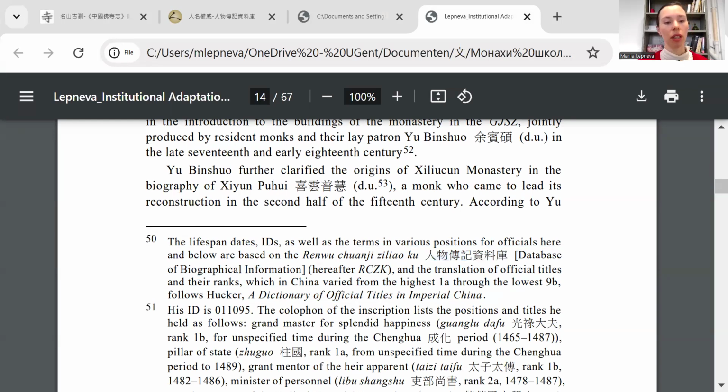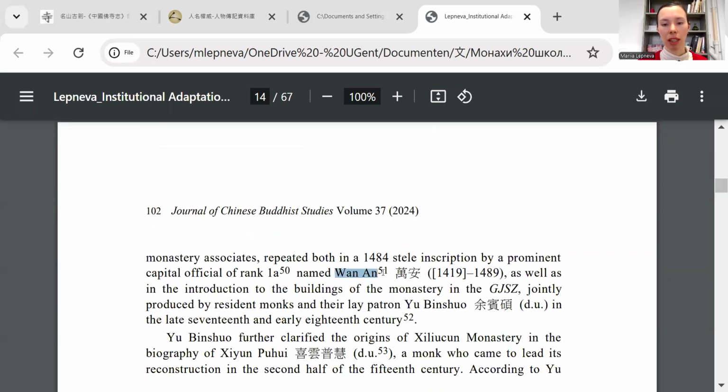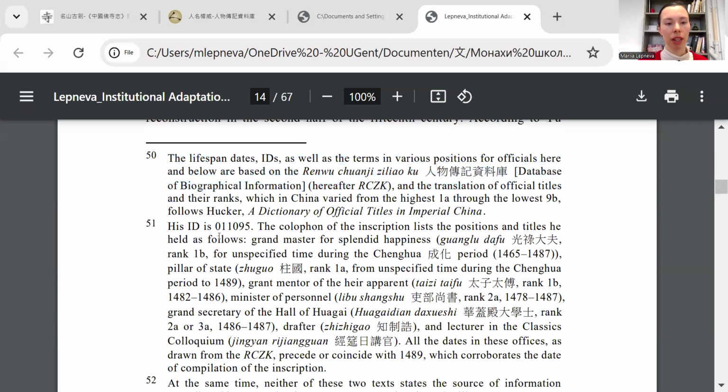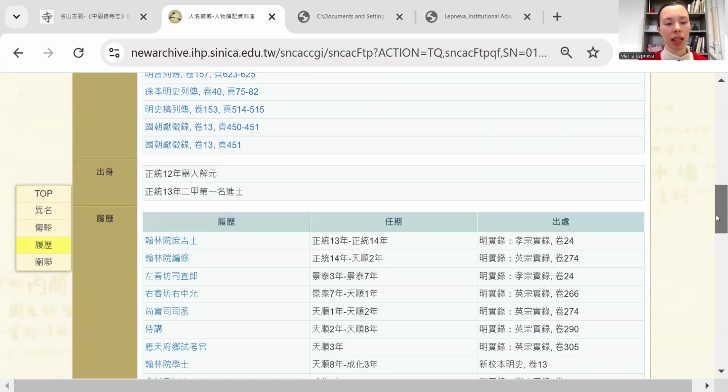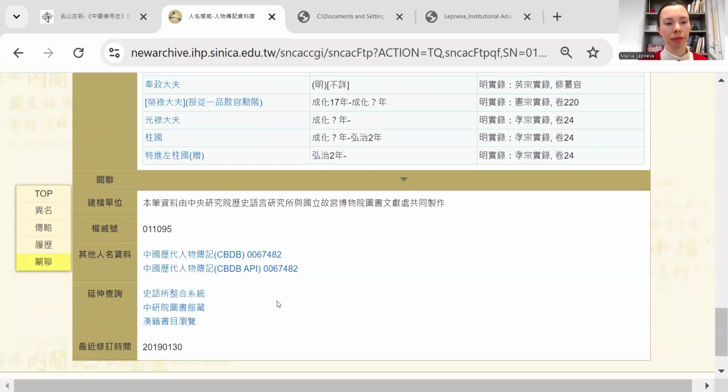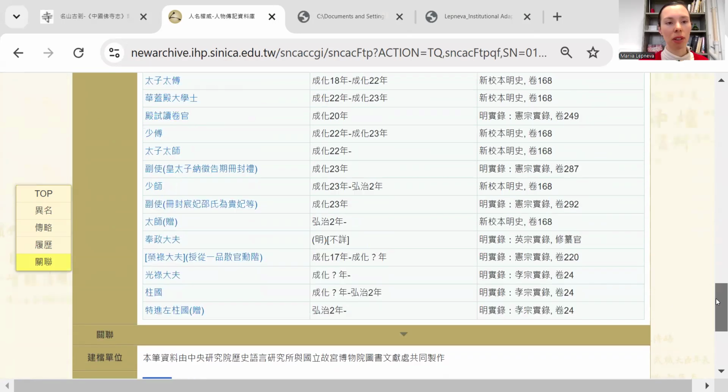And I also need the ID of this person. When I mention his name, Wan'an, I make this footnote, and it leads here. So the ID in this database is like this. The ID here in the database stands at the very bottom. Okay, here it is. 权威号 is the ID. So I copy this into my paper.